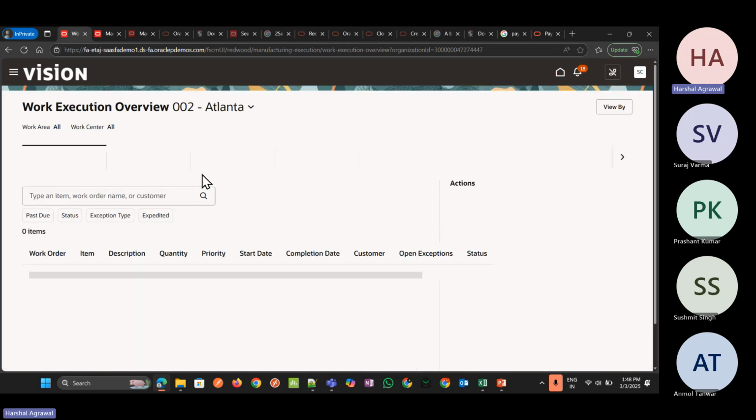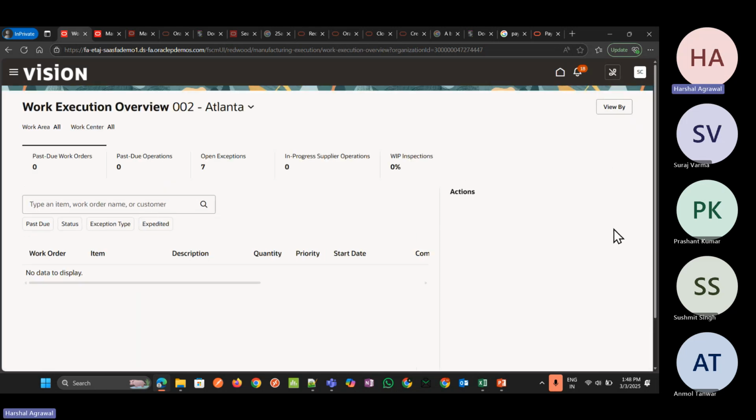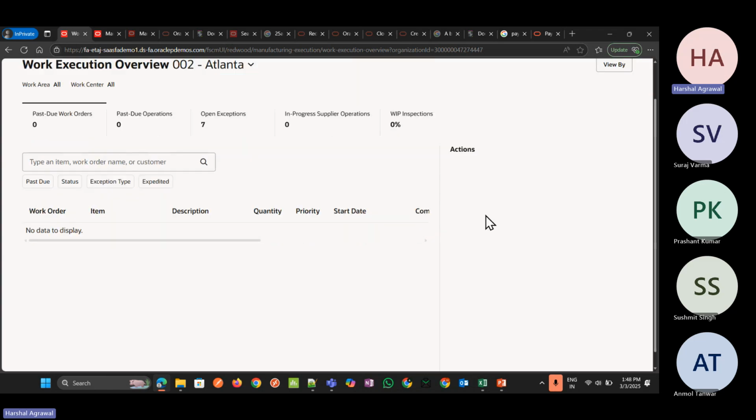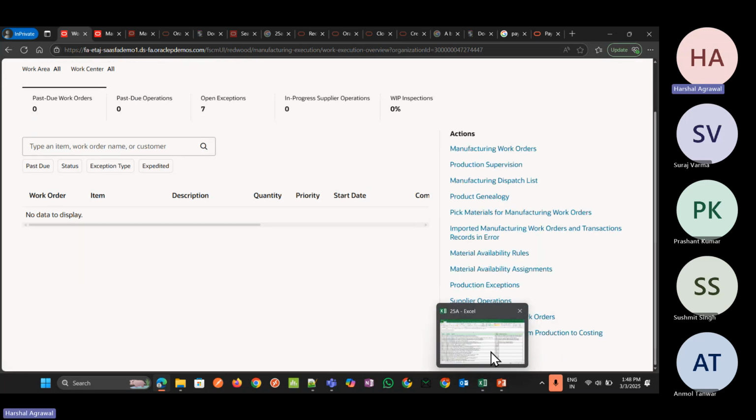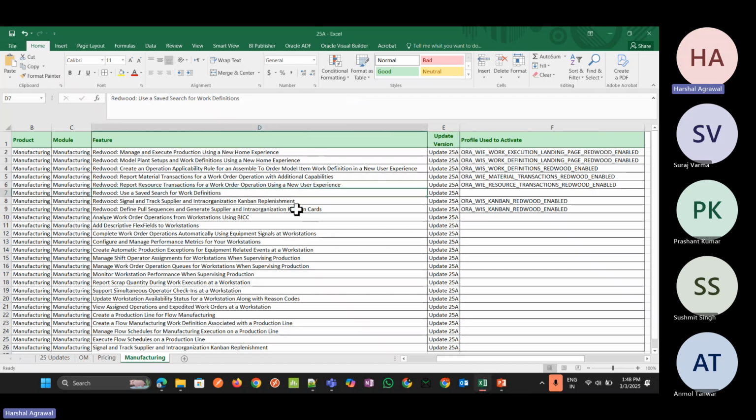So using this, we can do the report material transactions. I think I don't have the particular work order with which we can do that, and for that reason I'm not able to show it. Okay, let me go to the next feature.